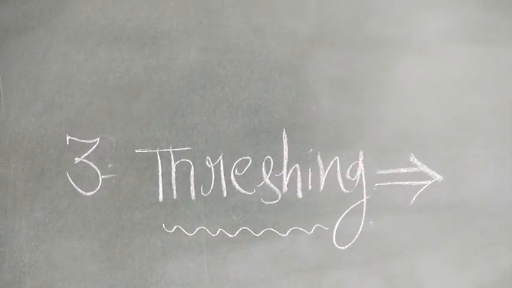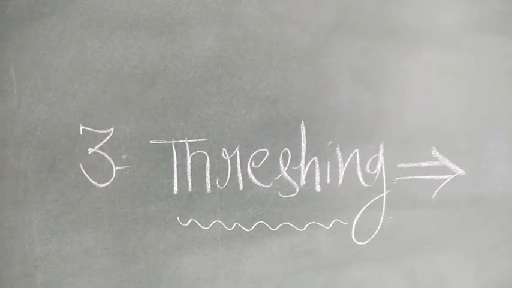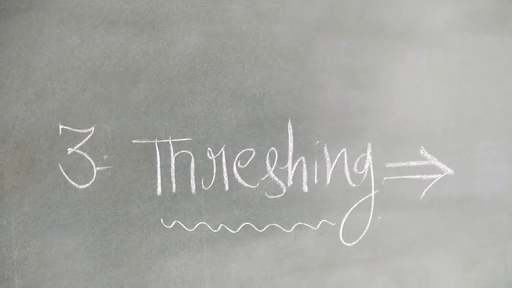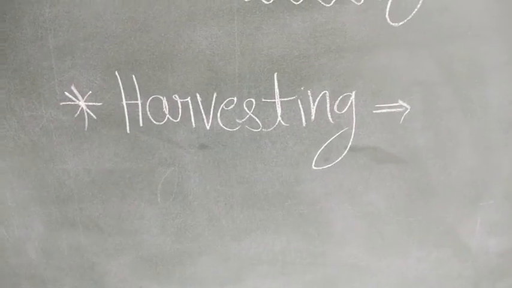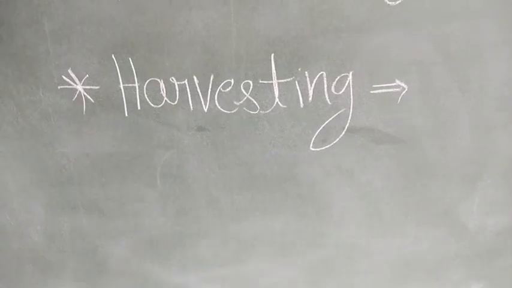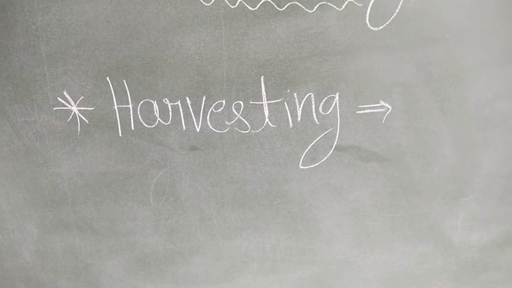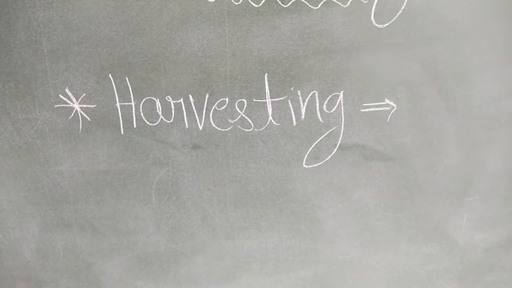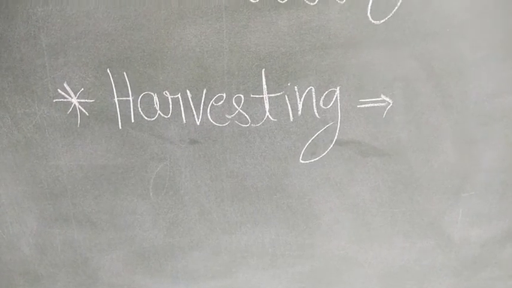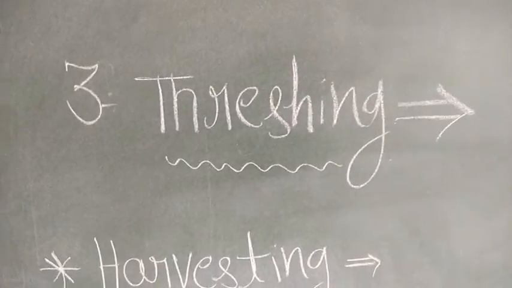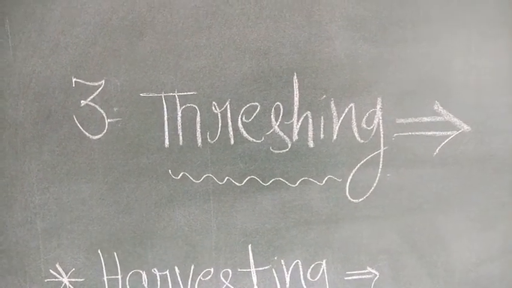Now the next heading is thrashing. What is thrashing? Now we will discuss harvesting before thrashing. What is harvesting? Harvesting is the process of collecting the crops. It is called harvesting. What is thrashing? The next step after harvesting is called thrashing.